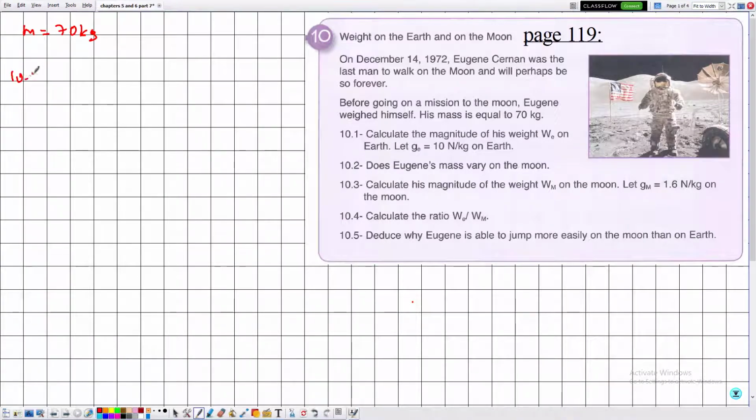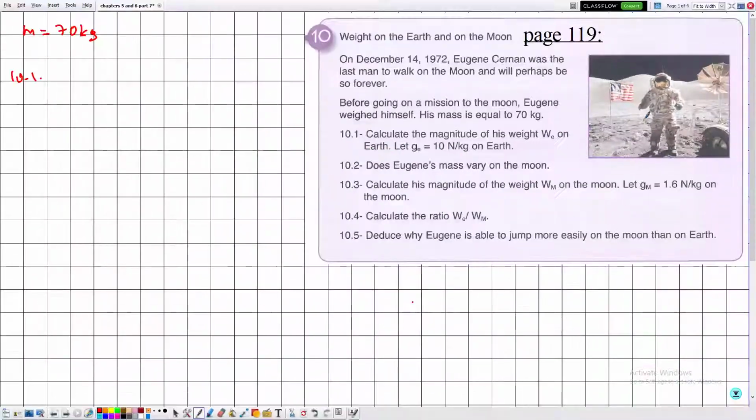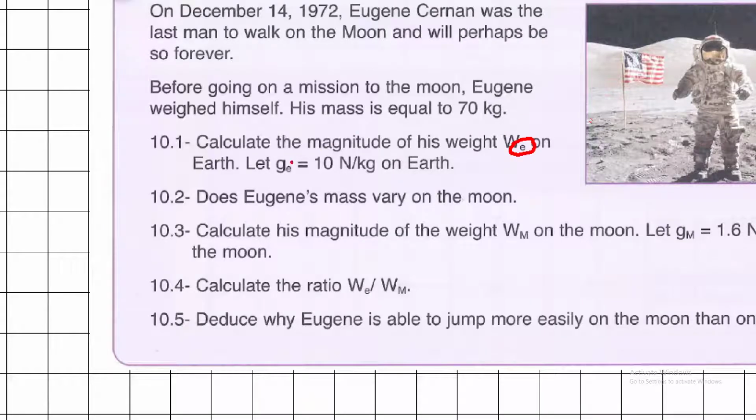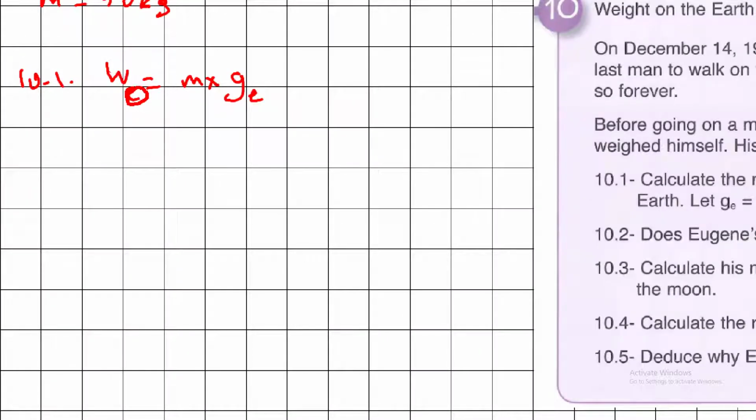In 10.1, they are telling me to calculate the magnitude of his weight WE on Earth. So we need to calculate the weight of this man on Earth, and they are telling me to let G be equal to 10 newtons per kilogram on Earth. So the weight is equal to M multiplied by G. Notice that here the weight carries the label E and the G carries the label E. So it is WE, GE. Here E stands for Earth.